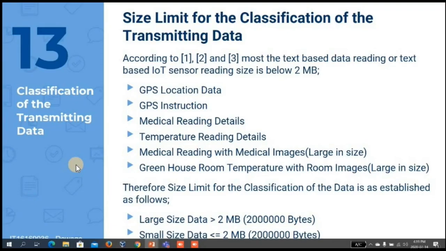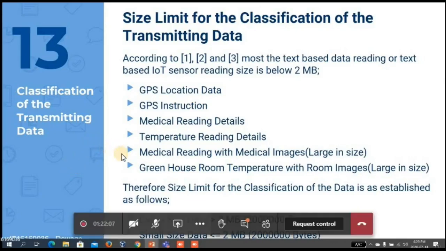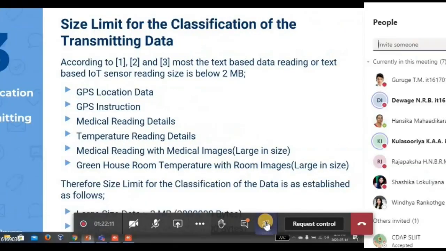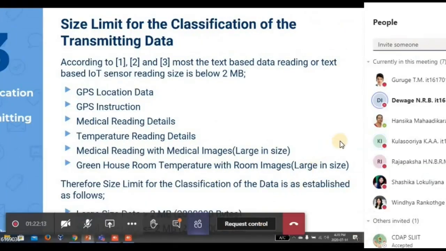When we talk about the size limit for the classification of the data, according to the researchers we have referred to, for most text-based IoT data readings the size limit is mostly less than 2 MB. Therefore, we have established that large data is greater than 2 MB, that means 2 million bytes, and small data is less than or equal to 2 MB.